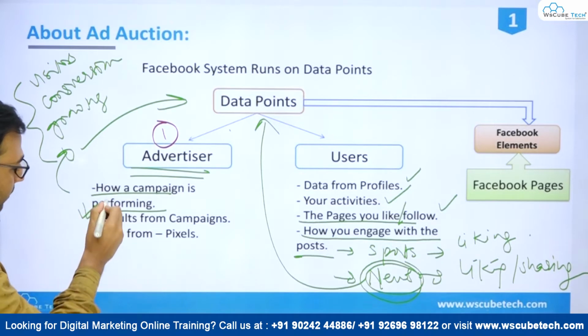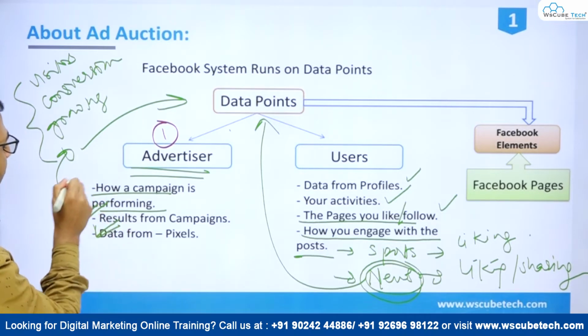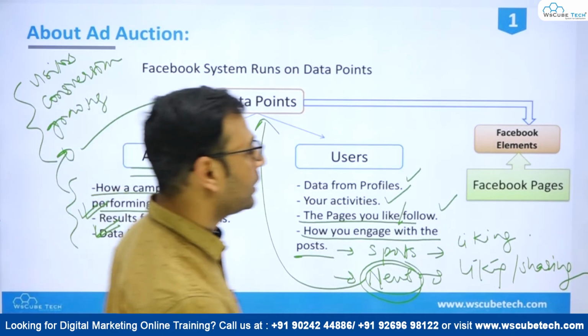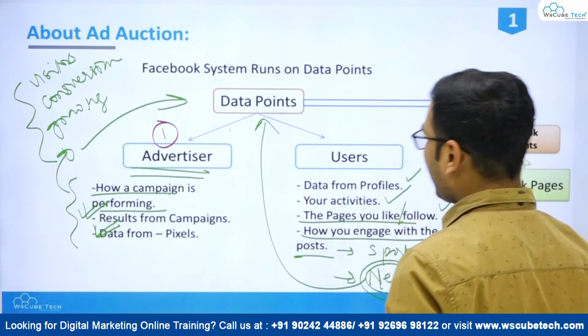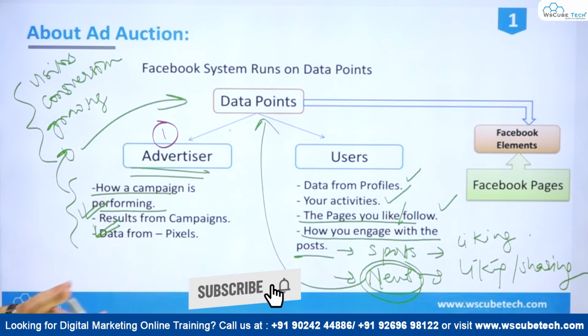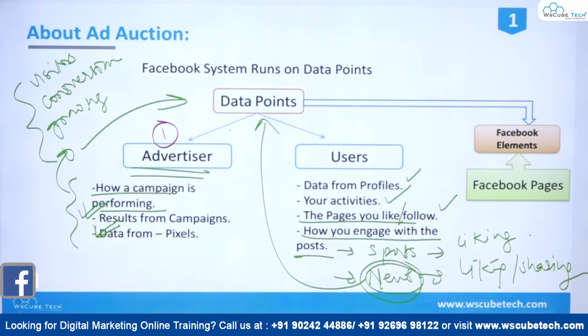Then results from campaigns, data from pixels, you have all these different data points which basically provide some sort of data to Facebook. Then we have other Facebook elements like Facebook pages, what kind of people are following Facebook pages. There is different information with regards to Facebook pages. There are different interactions on Facebook pages. So they like Facebook pages, Facebook groups. There are different other sources also, third party applications which are associated with Facebook. All these things basically act as data points for Facebook.